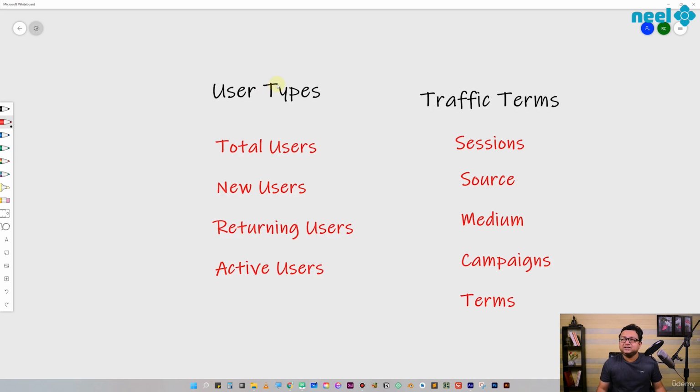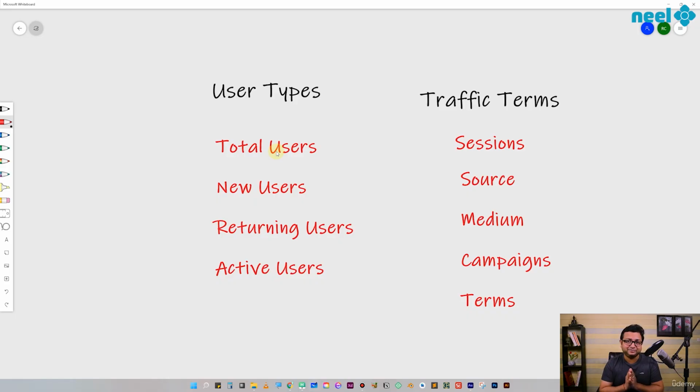All right, so we have these user types: total users, new users, returning users, and active users. Total users is all the users who have visited your website ever. New users are the users who have visited your website for the first time on a certain date. Returning users, as you have guessed, are the users who have already visited the website sometime in the past and are visiting again.